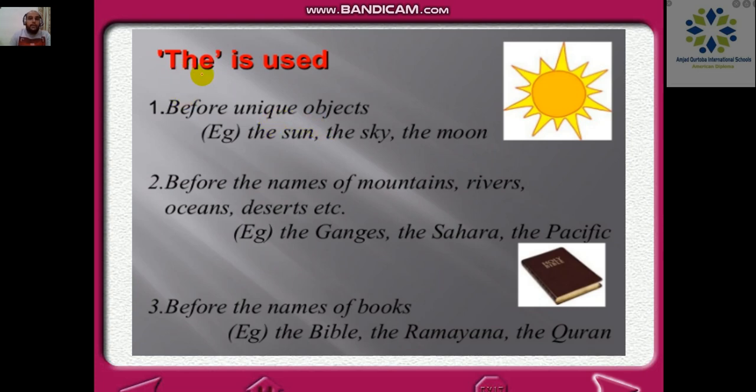So, the is used, as I told you, before unique objects, things that we only have one of in the world, for example. The sun, we have one sun. The sky, we have one sky. The moon. It's defined to everyone. That's why it's a definite article. We're going to use it with the unique objects. Before the names of mountains, rivers, oceans, deserts, and all the places that you know which are known to everyone, you're going to use the. Before the names of books, of course, because we all know those books.